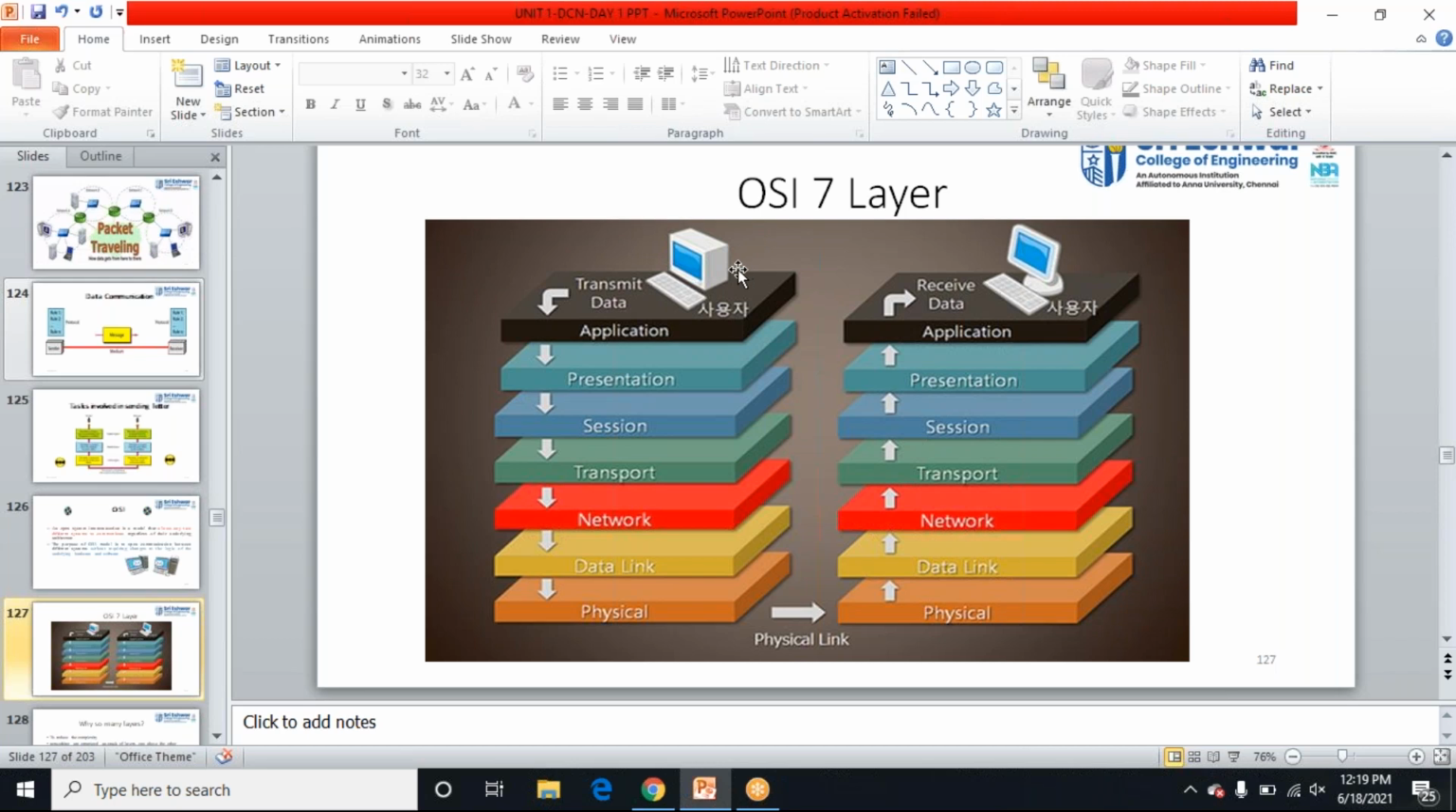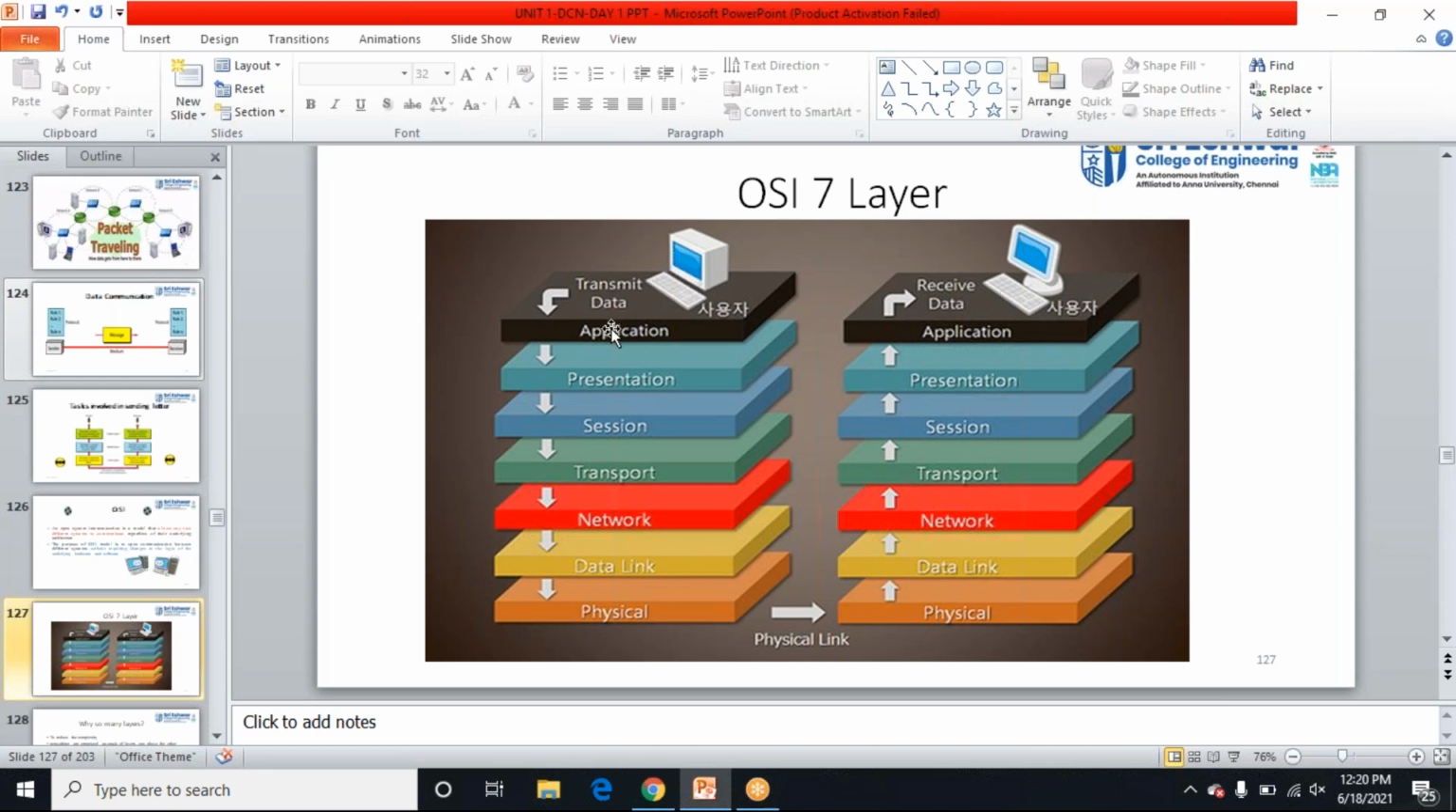See here, I'm going to transmit the data from the source, from this system 1 to system 2. For example, I'm typing a mail, www.gmail.com or google.com. I'm going to enter it and send a mail to my friend.